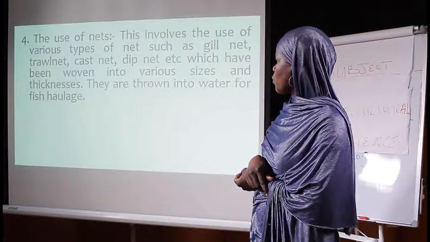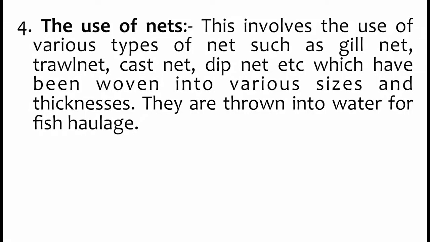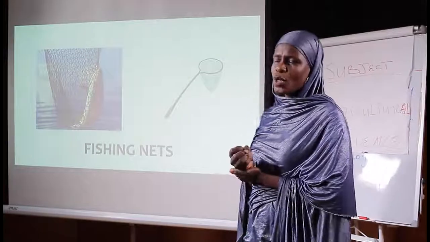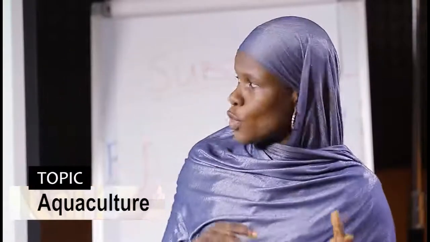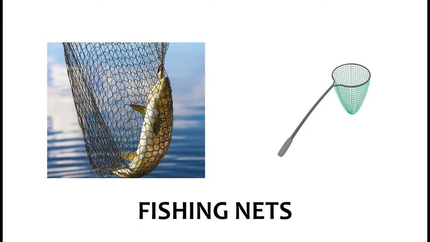Number 4, the use of net. This involves the use of various types of net, such as the gill net, troll net, cast net, dip net, etc., which have been woven into various sizes and thickness. They are thrown into water for fish haulage. Net is a common fishing or harvesting tool that so many people use. It is just like a net structure. It is a net, and they are of different types. So you just throw it into the water, and it helps you in harvesting your fish. As you can see here, these are 2 different diagrams showing you fishing nets, because we have so many types of fishing nets.